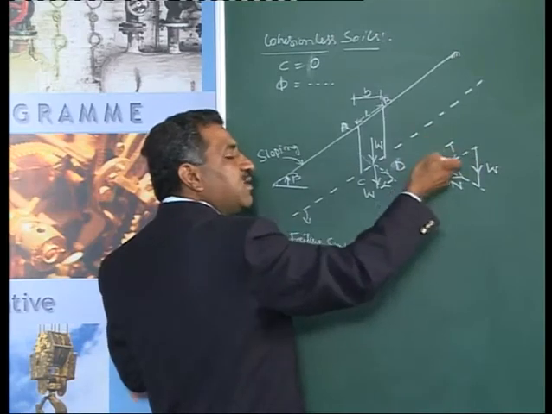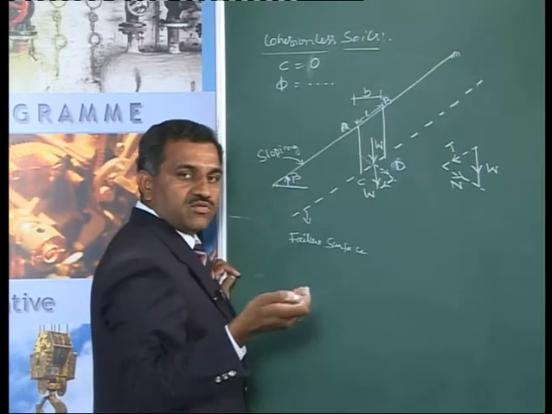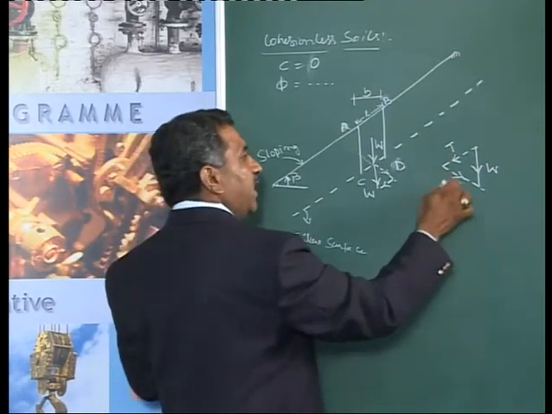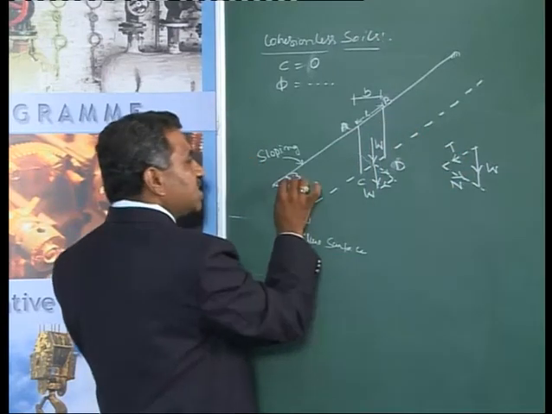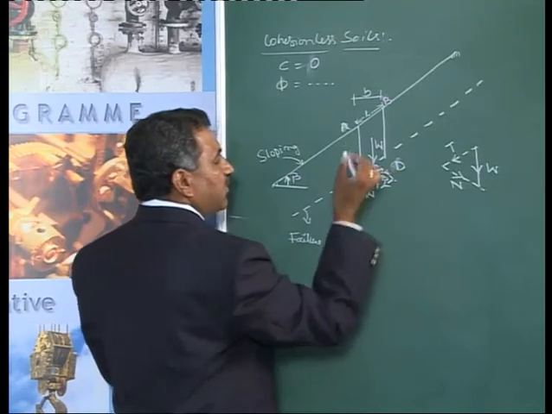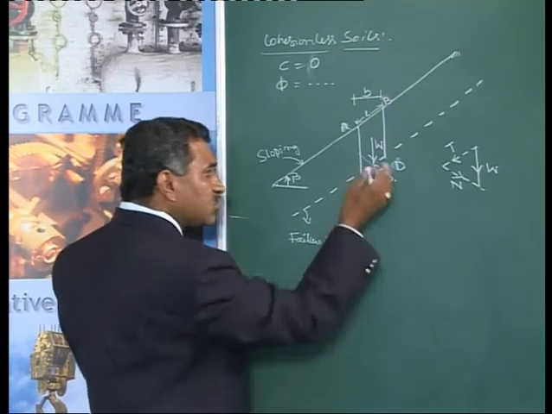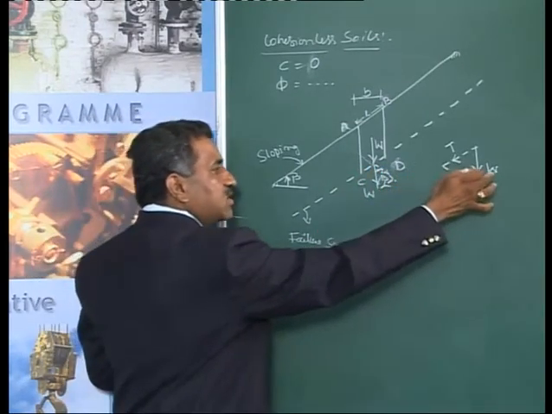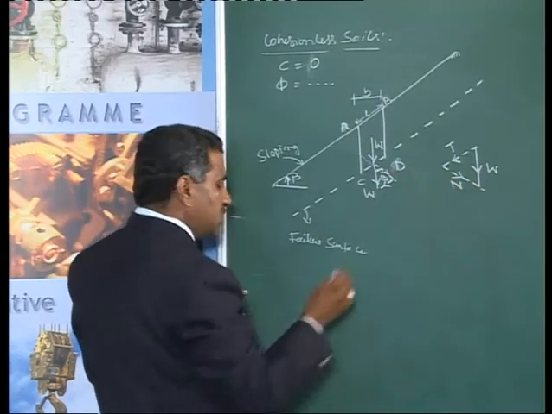If this exceeds its limiting value, then the slope fails. If this angle is beta, this angle is also beta, and I have resolved W into N and T components.